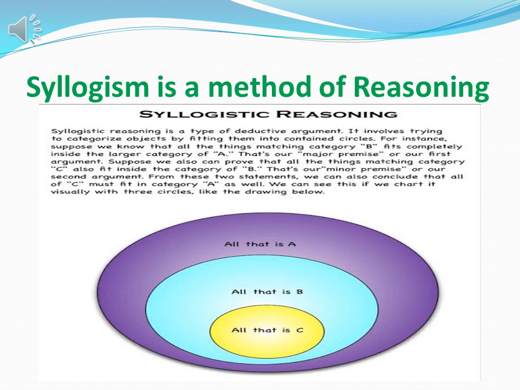Basically, all the elements of B are part of A, and C is also part of A, since C is part of B and B is part of A. I can remind you that in mathematics, in algebra, when we were studying set theory, this is the same thing: if all elements of B are part of A, and all the elements of C are part of B, then all the elements of C are also part of A. So A is the major premise, B is the minor premise, and from A and B we deduce that C is also part of A.